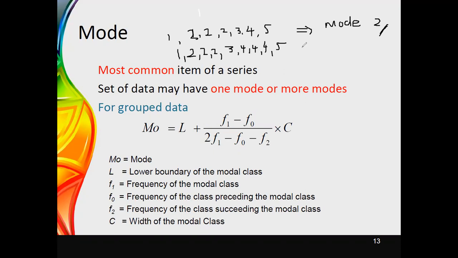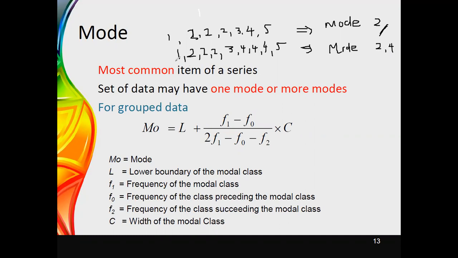Now you can see that the highest frequencies appear for the value 2 as well as the value 4. Now you can say that we can have two modes for this set of data. Therefore, if you have a case like this, then we say this is a bimodal data set. Therefore, the first one is a unimodal data set, since it has one value for mode. Since we have two values for mode, it is a bimodal data set.